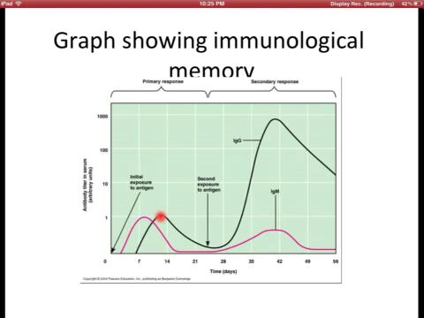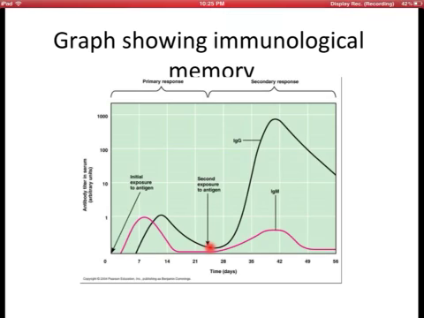Compared natin kapag may memory, the black graph. Nagkaroon ng first infection, gumawa ng antibodies, nagkaroon ng clonal selection, kinlone lahat, nagkaroon ng clone, yung iba ginawang plasma cells, yung iba ginawang memory B cells. So after a while, namatay, napatay na yung antigen. But, after some time, nagkaroon ka na naman ng infection. Okay?